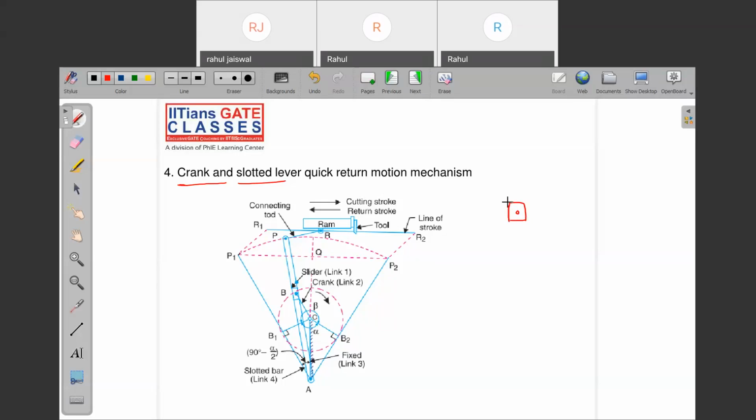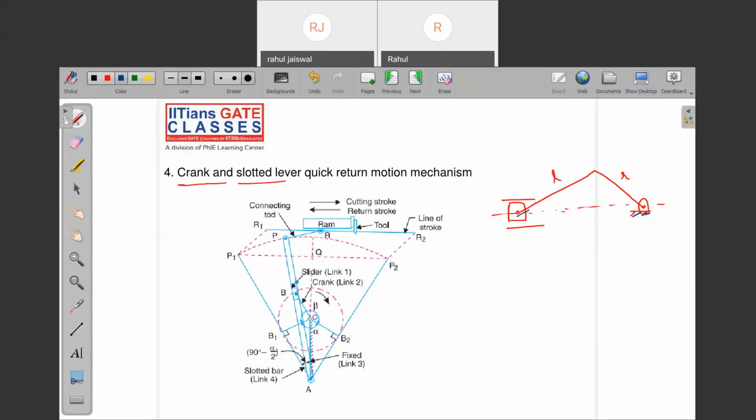So this is a piston cylinder arrangement. This is a connecting rod and this is a crank. You know the single slider crank mechanism, right? Yes, yes sir. And this is your first class, I think, Rahul, right? Yes. So you have not attended any previous classes, fluid mechanics or any other classes? No, sir, this is the first time. I just want to see how you are teaching. Okay, okay, I'm currently working in Wipro Enterprises as a quality engineer.